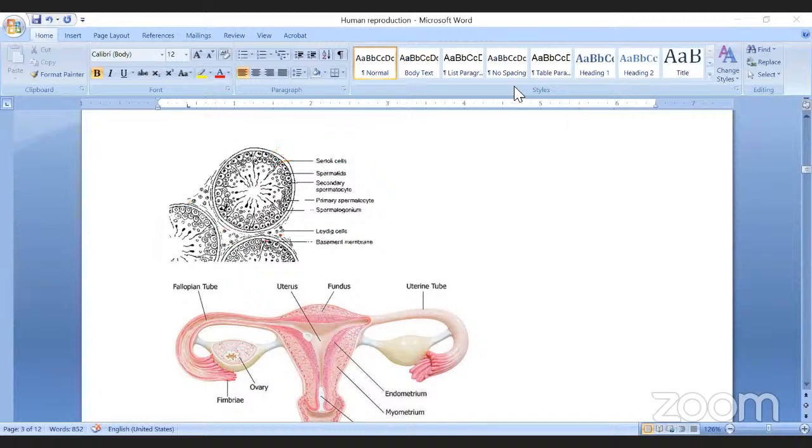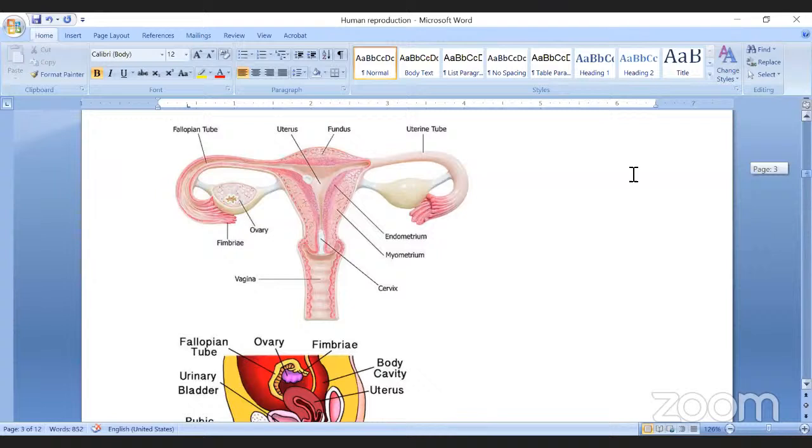Female reproductive part. Actually, the female reproductive system also consists of four major parts. One is the ovary. Second, the female accessory genital duct, third, the female accessory genital gland, and the external genitalia, that is called the vulva.